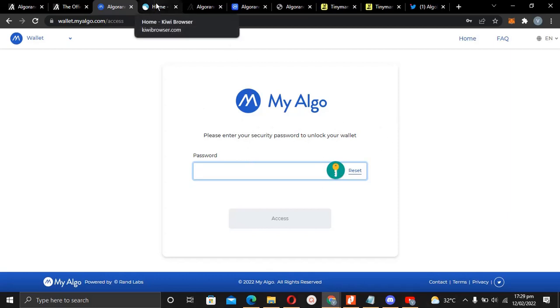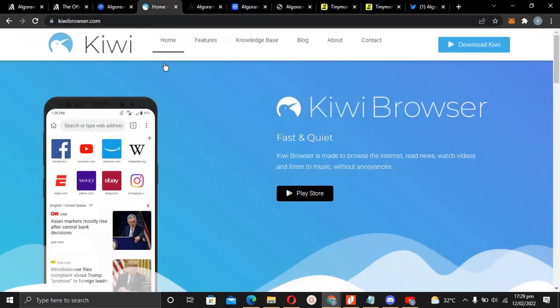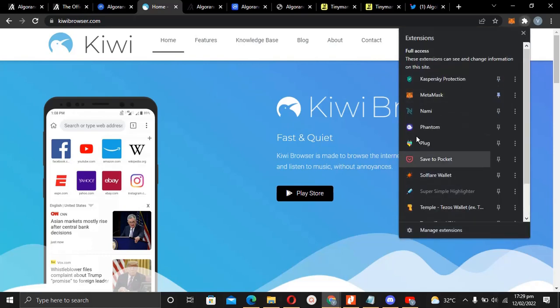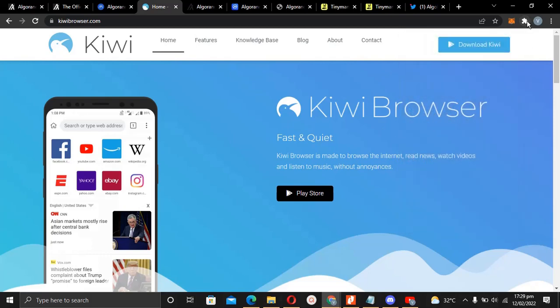All right. Now, if you use a mobile device and you really want to use the apps, for example MetaMask, or wallet.myalgo.com and other wallets and all of that, if you use a mobile device, you really can't add all of these extensions. Okay, I talk about extensions. If I come over to this extension tab now, you can see I have a lot of extensions here. You really can't add these extensions to your mobile device. I'm talking about those that really use their mobile device for all of these activities.